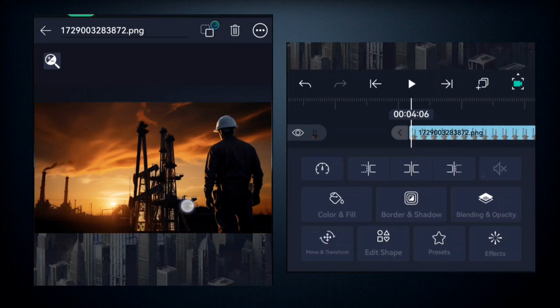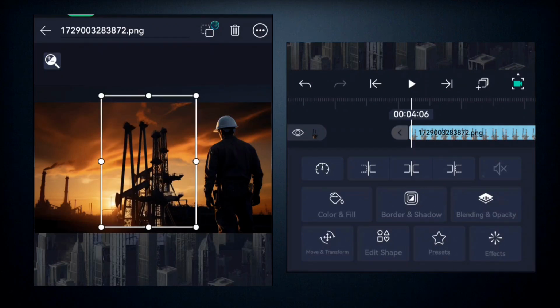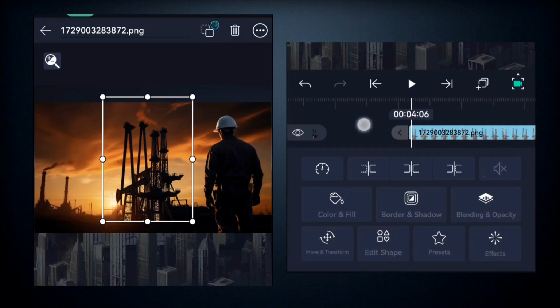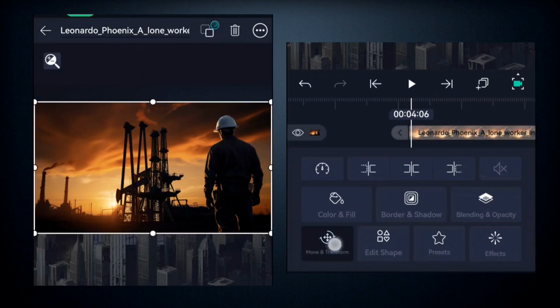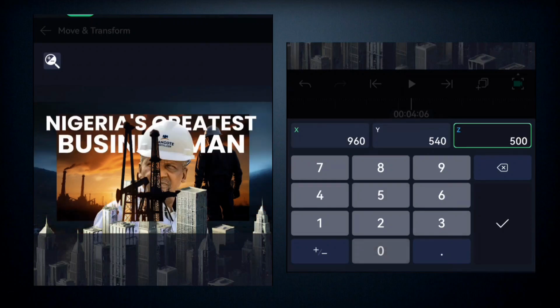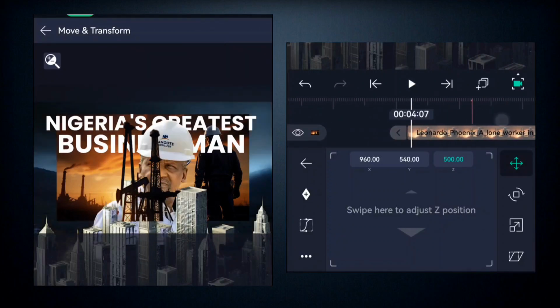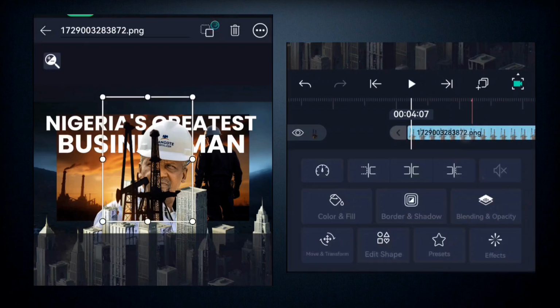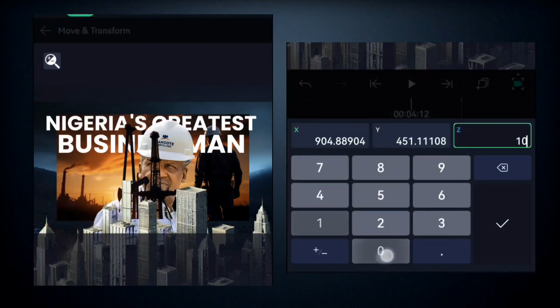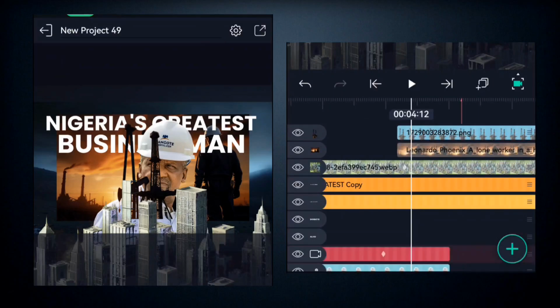Alright, so once you've been able to add that, you can see it right here. You scale it to fit in like this. So selecting this image, you come here to the Z-axis and you change it to 500, so it takes it behind. So you select the other image too, and you take it behind like this. So I'm going to show you. You come here, you select this other image, you come here and take it behind, also using 100 this time around. Alright, so it makes more sense. So everything is behind now.